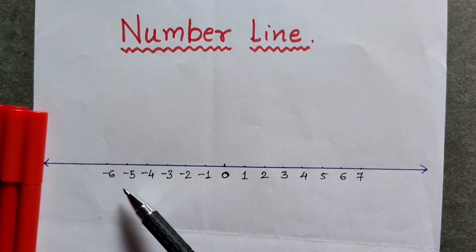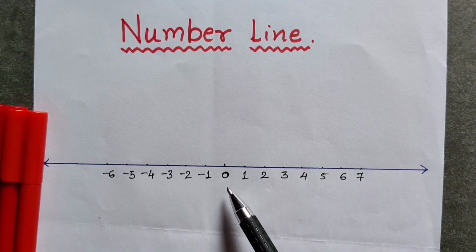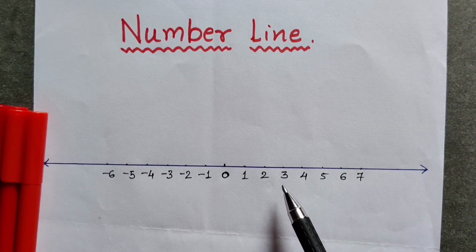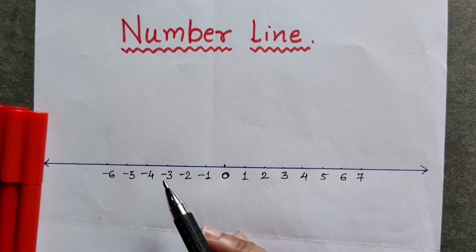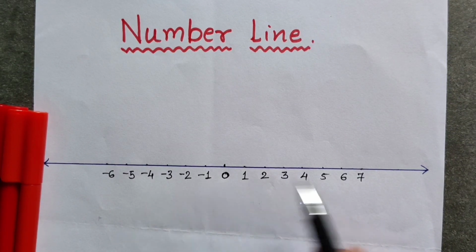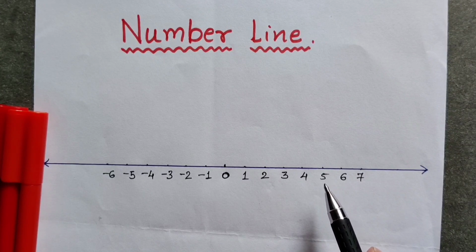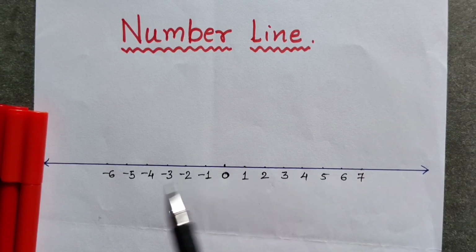So negative numbers are smaller than 0 and smaller than positive numbers also, and positive numbers are greater than negative numbers.